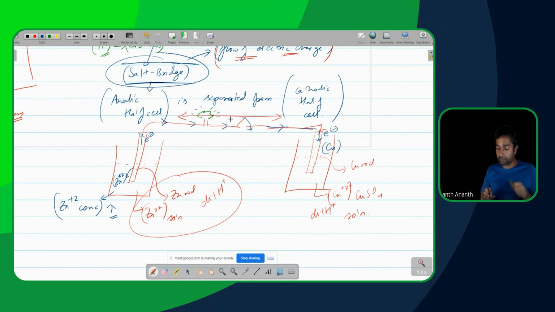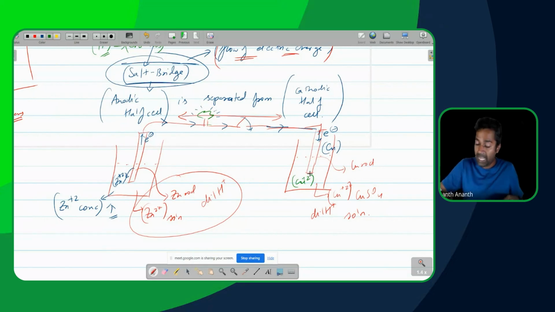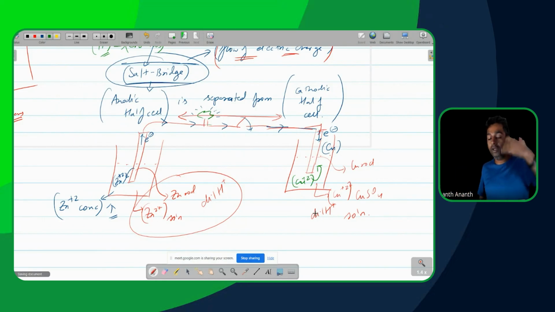That's the idea here. When they reach the copper electrode, the copper 2 plus present in the solution is going to accept the electrons coming through the copper rod, and get deposited onto the copper rod, becoming more copper added onto the copper rod.